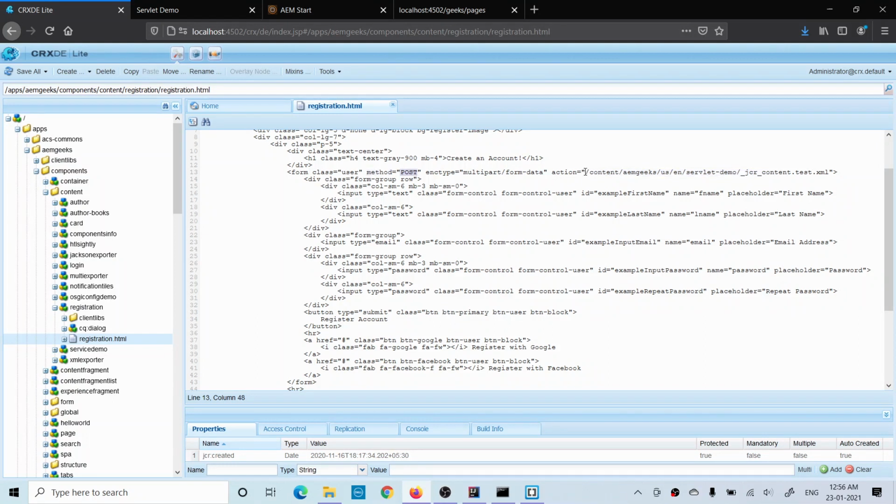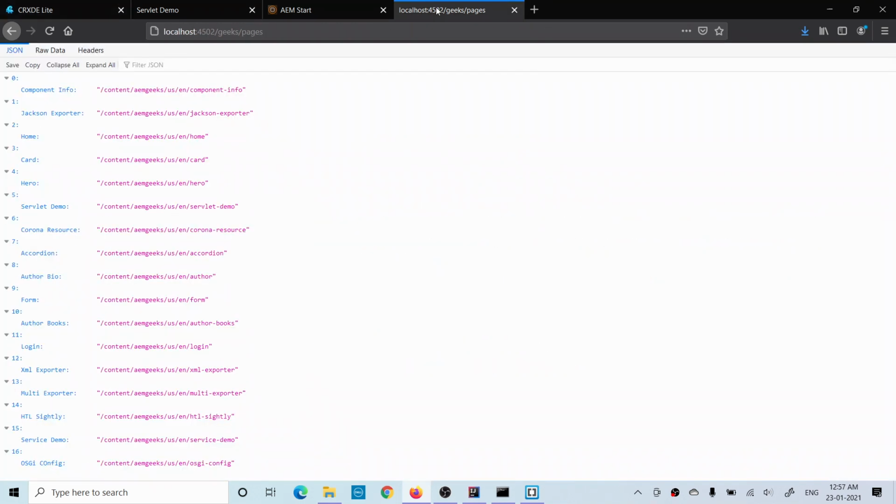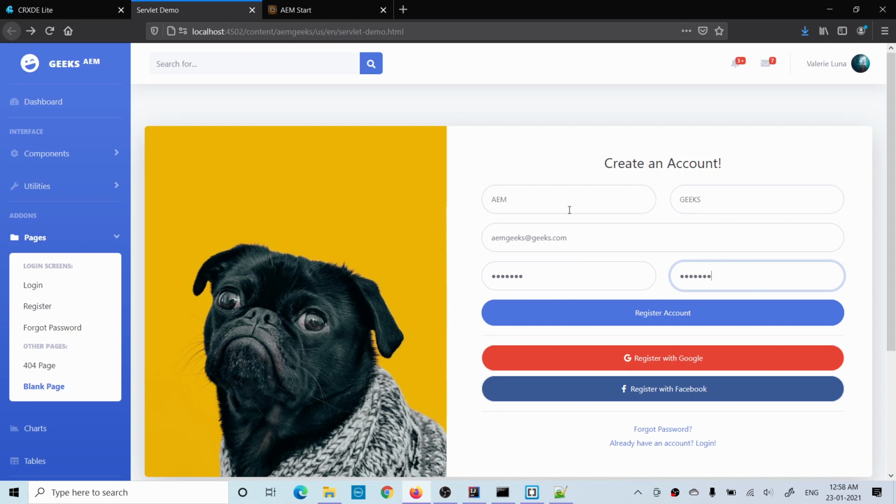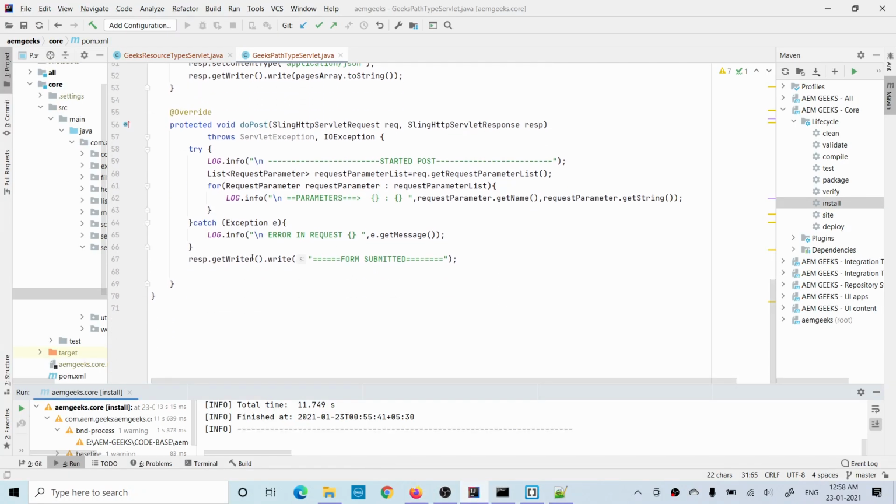In the earlier tutorial I mentioned the resource type servlet here. Now let's change it to your path type servlet. So what was the servlet? /bin/pages. This was the servlet bound under this path. Let's save it. Okay, now let me submit that data. When I submit the data to the path type servlet, the data has been submitted and I got this response, because I wrote that once data is submitted, the response will be form submitted.